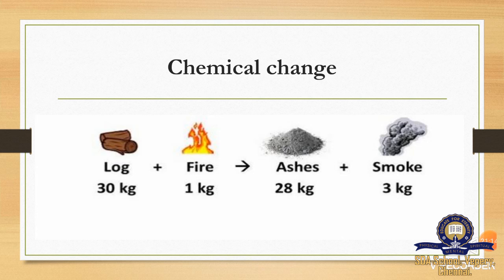Here another example is given which we saw in the conservation of mass. When we burn wood, the same weight we get after the chemical change. The wood is converted into ashes, which is a chemical change, but their mass remains the same. So this is what the chemical change is.